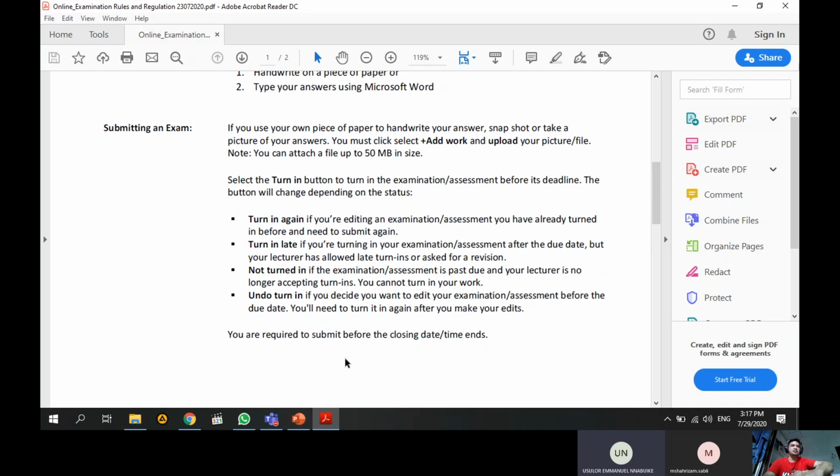They will ask you to join the Microsoft Team folder for your examination. For instance, for mine, they will create another folder for e-marketing management, and only inside there can you download the exam question and submit it.